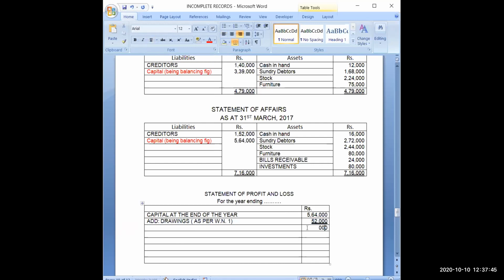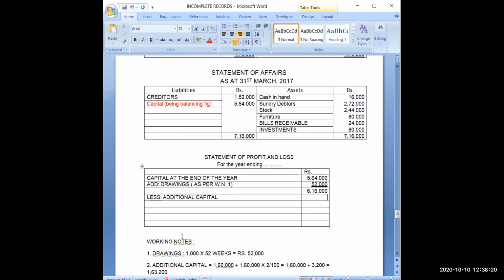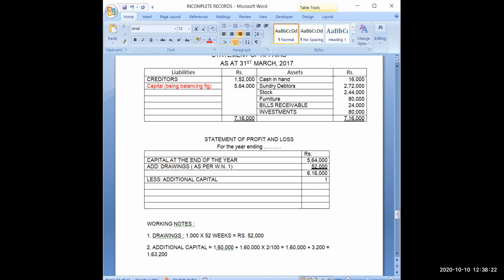Then I will calculate the final amount. It will come 0, 0, 0. Then 4 plus 2, 6. Then 6 plus 5, 11. Then 5 plus 1, 6. So the total amount is 6,16,000. Then you have to subtract additional capital, which we have calculated in working note number 2. It is 1,63,200.